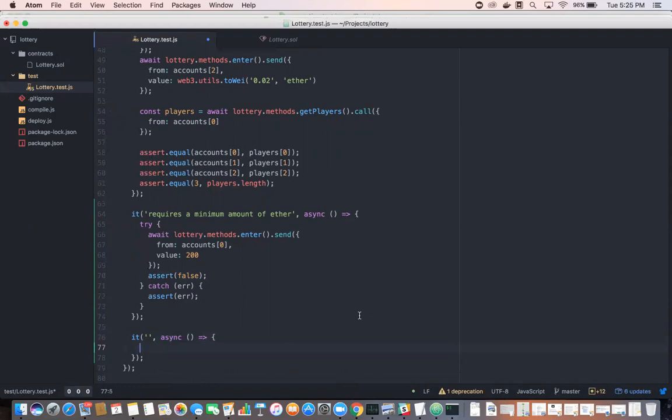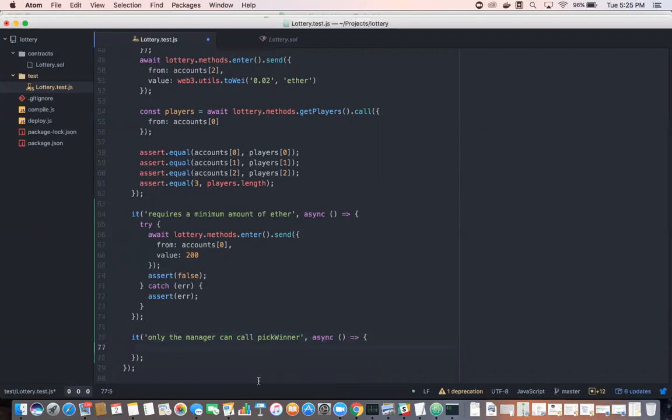And so I'm placing the it statement, and I'm going to give it a description of something like only the manager can call pick winner, like so. Okay, and so I have my async keyword in there, and I've opened up the fat arrow function.